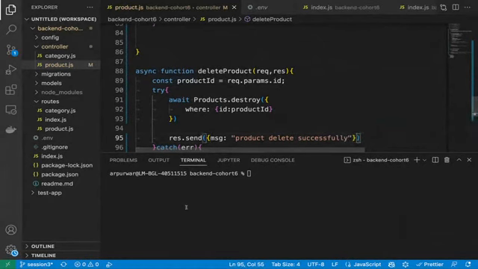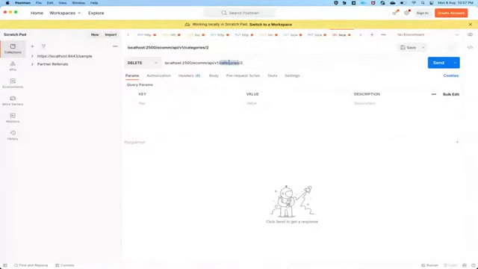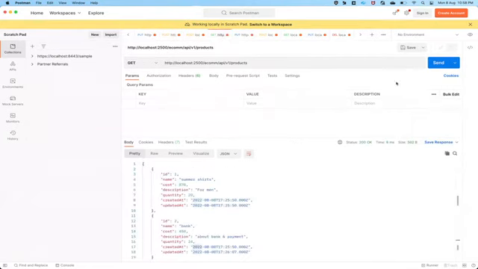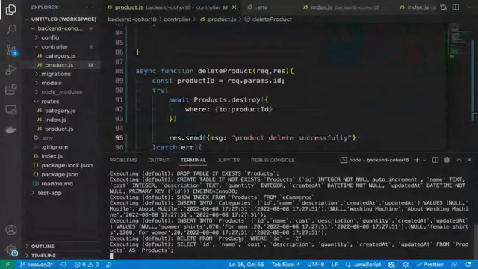Okay, let's test this one also, guys, quickly. So now we are going to delete product ID 2, same products. Okay, let's delete it. Yeah, product deleted successfully. Let's call our get API. You can see only one record is coming now. Okay, now let me push the changes.